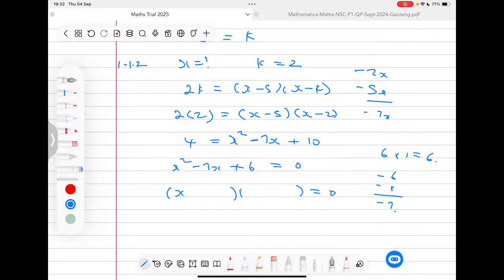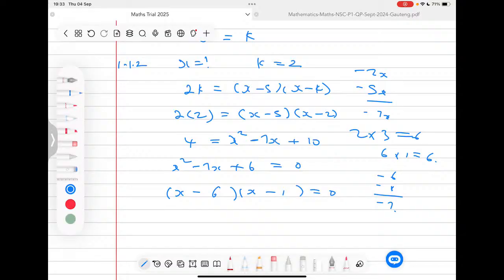Obviously, by experience, you should know that if you use 2 and a 3, they'll give you a 6, but 2 plus 3 will never give you a 7, or negative 2 and negative 3 will never give you negative 7. So the one that will work is a negative 6. Alternatively, you can use a calculator here, because you are allowed to use a calculator. But if you know how to do these things manually, you can factorize them manually. Now you'll note that I've taken negative 6 and negative 1 and put them in my brackets as the factors.